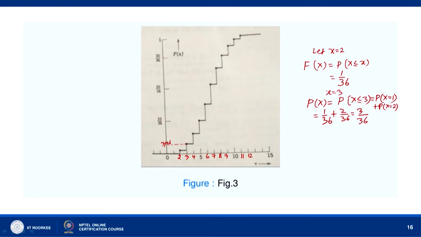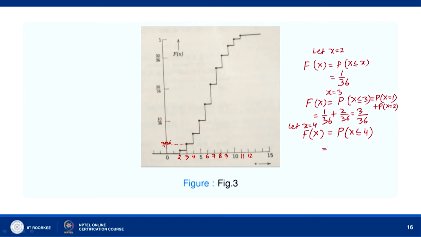And then if you find F(x) for x equal to 4, okay, P(X less than or equal to 4), let x be 4.